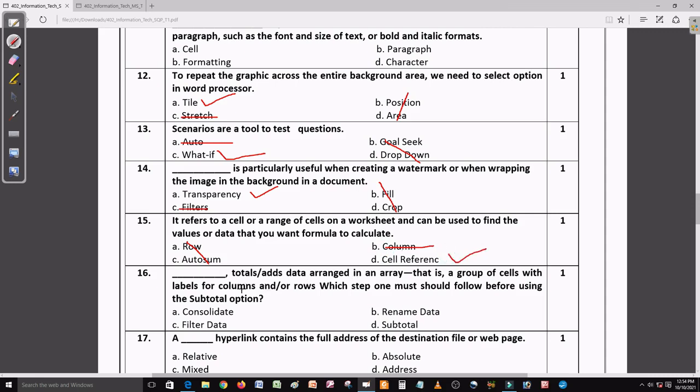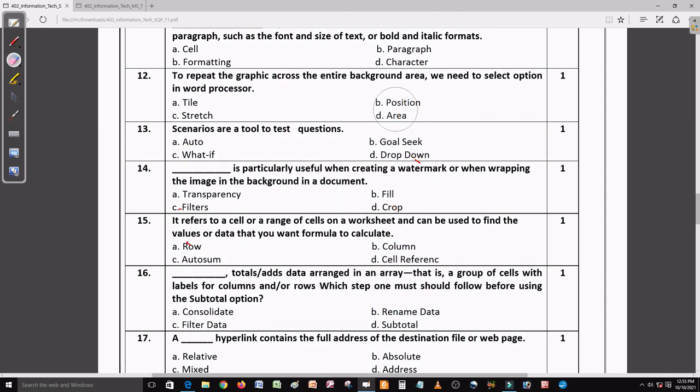Now come to question number 16. Question number 16 is, dash total data arranged in an array, that is a group of cells with labels of columns. Which step should one follow before using the subtotal? So here consolidate and filter, no, it's not the right answer. Rename, no. Yeah, subtotal is the right answer here.